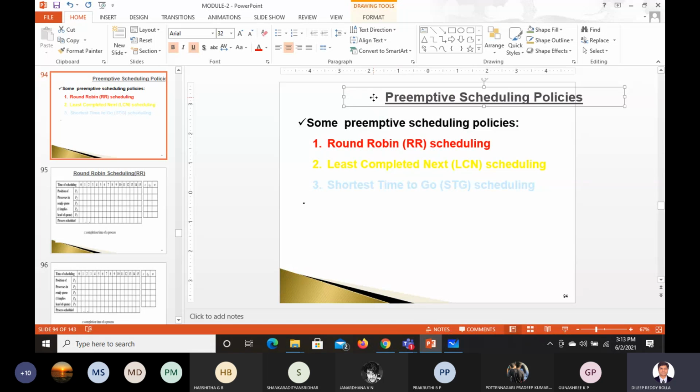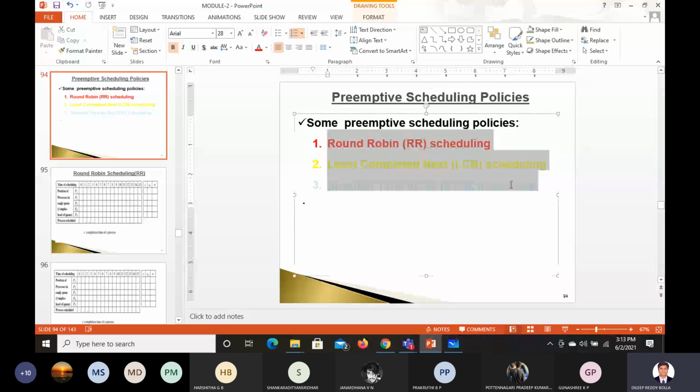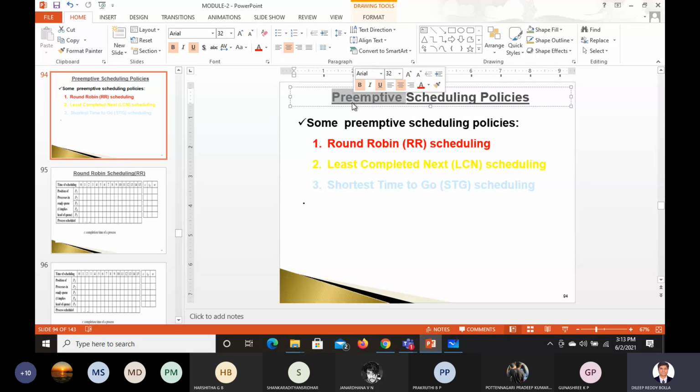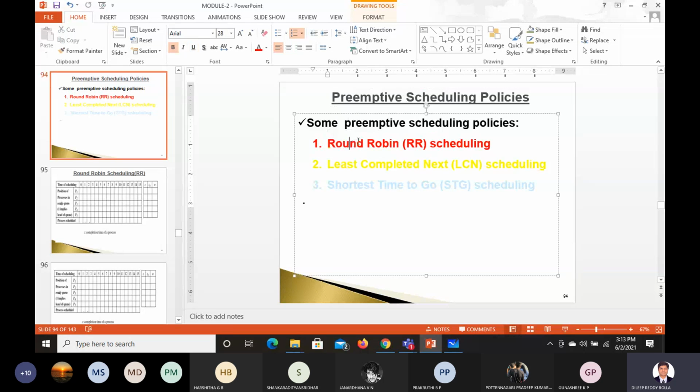So in this preemptive type scheduling, we have three things actually, but of these three only two are required for us with respect to the syllabus. First one is round robin scheduling, and next is least completed next. Only these two are required. So just have an idea what is meant by preemption and what is round robin.